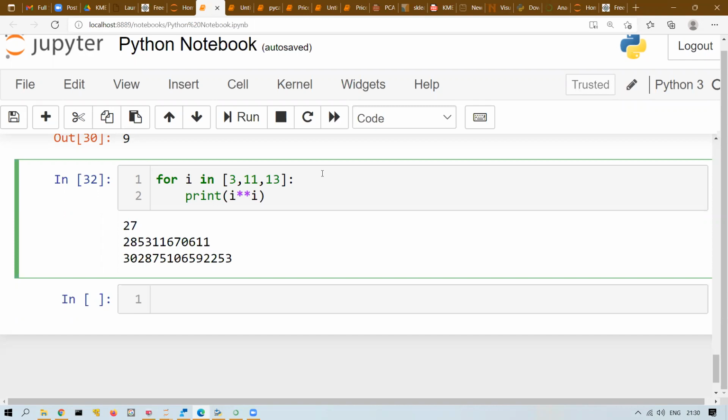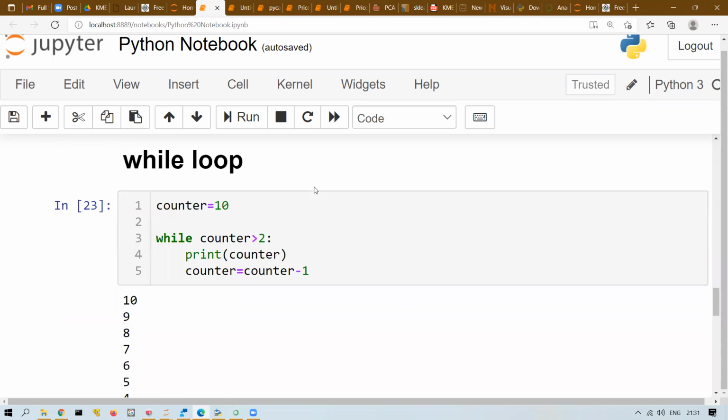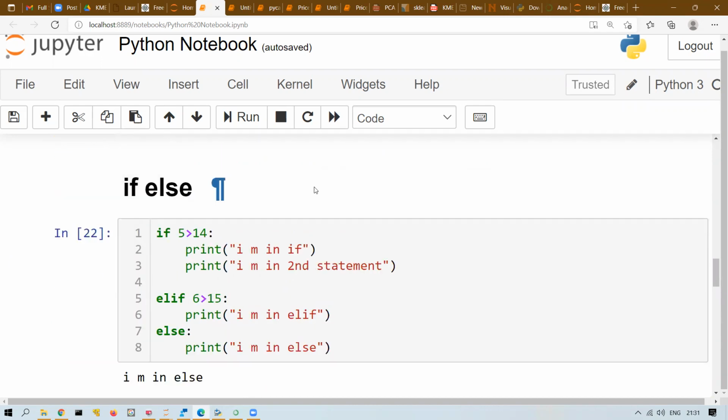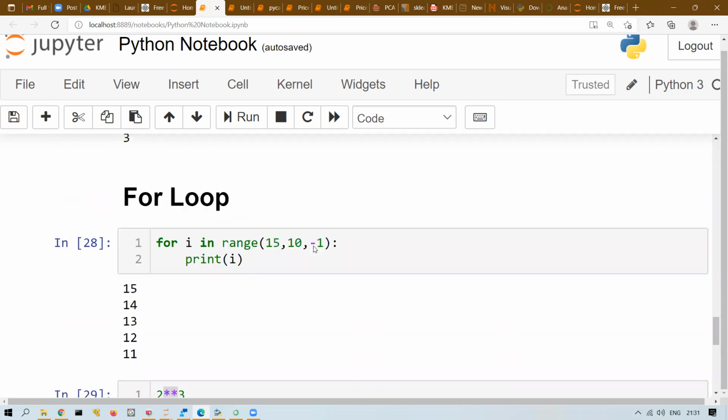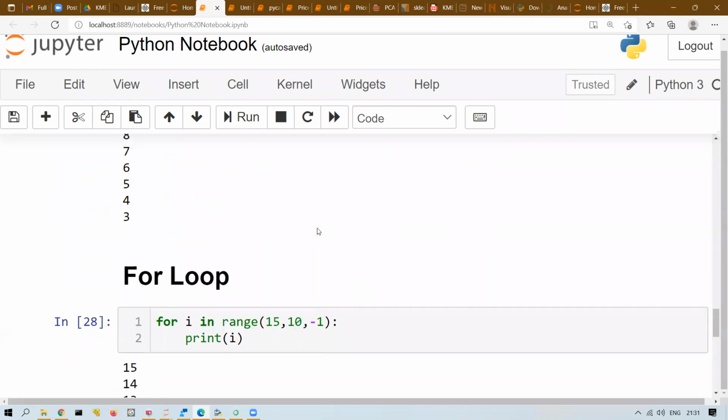Second iteration, I value will be 11. And third iteration, I value will be 13. Right? Okay. So this is your for loop, and this is your while loop, and this is your if else. If else, while loop, and for loop. Is this clear, everyone? If else, while, and for.